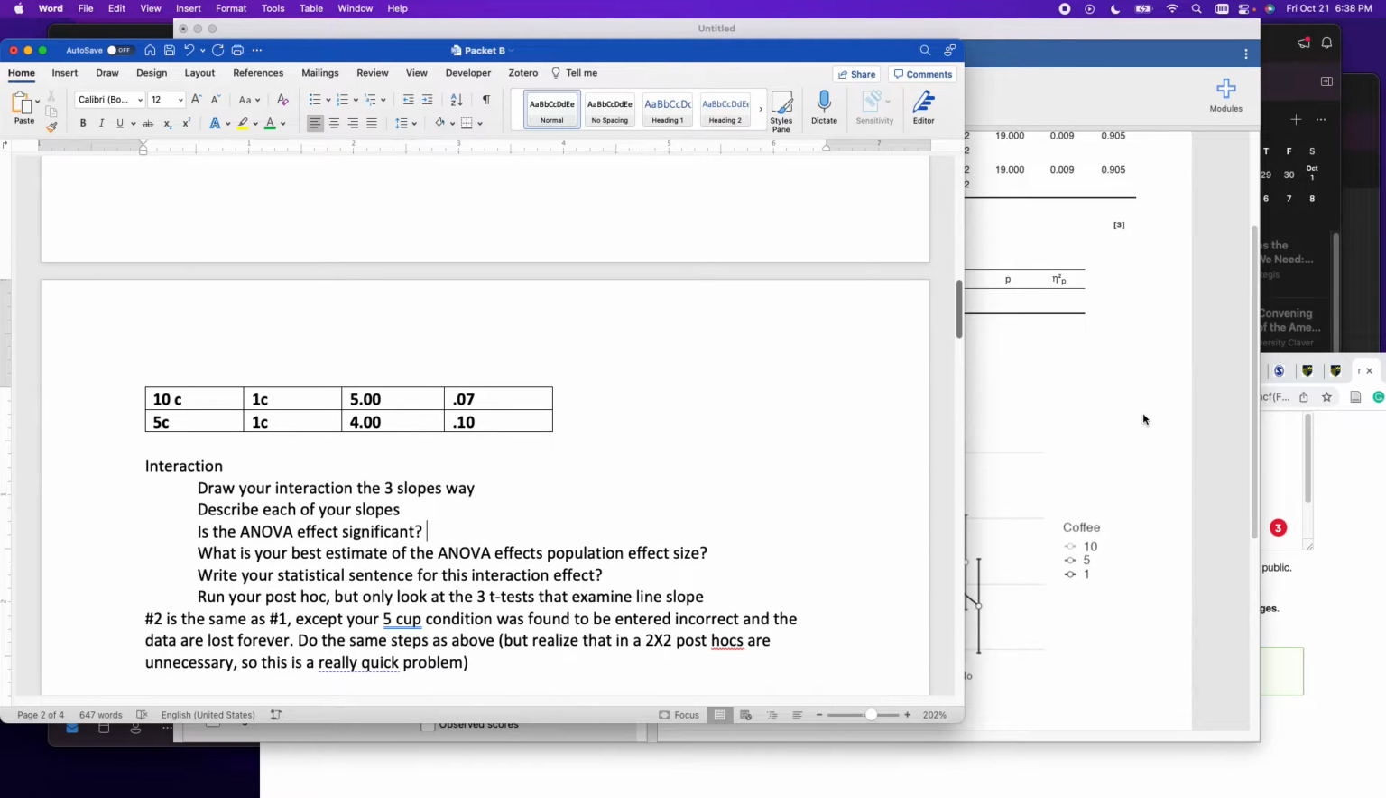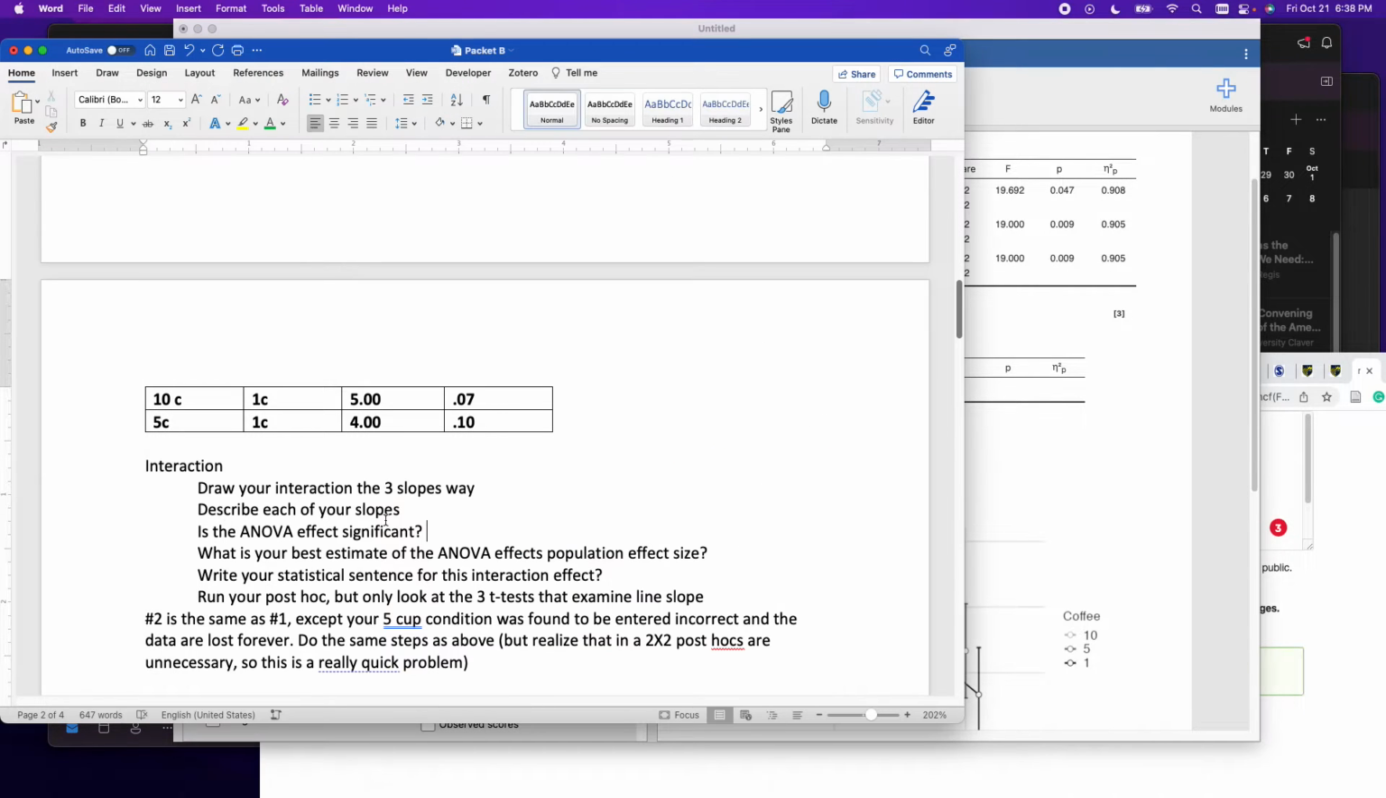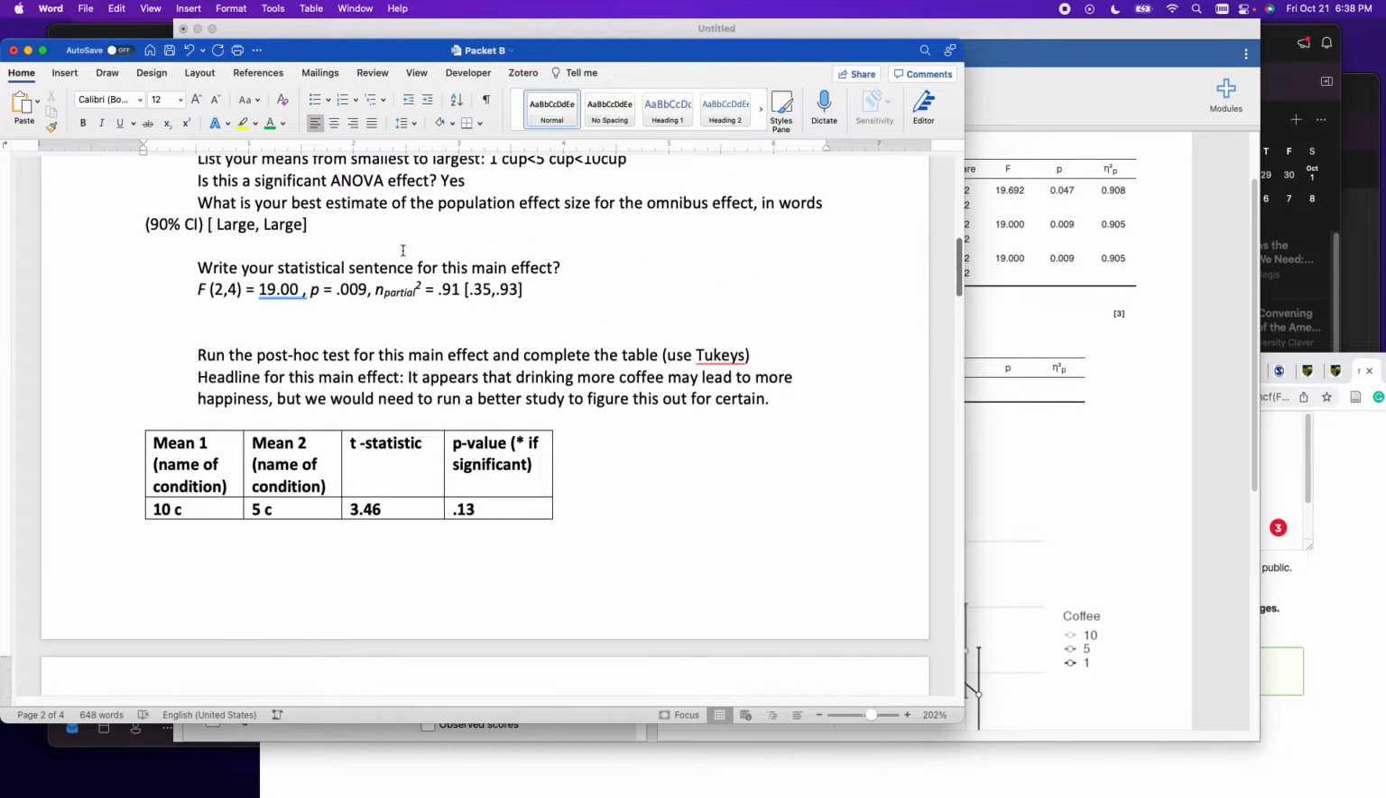Is the ANOVA effect significant? That interaction effect is significant. Yes, it is. What is your best estimate of the ANOVA's population effect size? That's actually beautiful with this data.